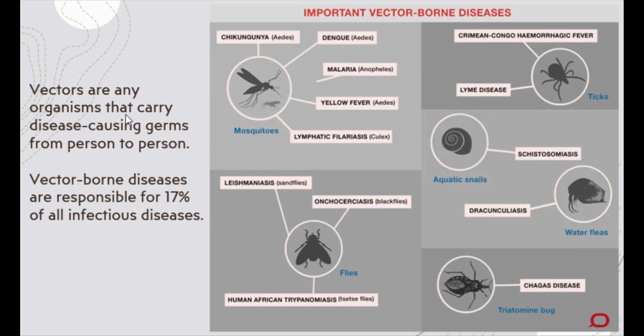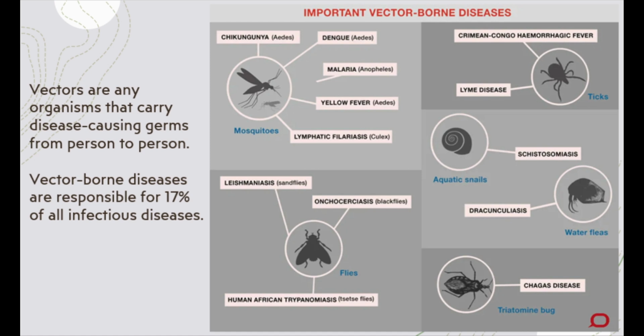Vectors are any organisms that carry disease-causing germs from person to person. Look at the example of mosquitoes. Not all mosquitoes can act as vectors or carriers, but certain types of mosquitoes, such as Aedes mosquitoes, Anopheles mosquito, and the Culex mosquito, can act as good carriers of the organisms that cause diseases such as chikungunya, dengue, malaria, yellow fever, and filariasis. When these types of mosquito bite an infected person, the disease-causing germ is transferred into the body of the mosquito and remains there till it is transferred to the body of another person through another mosquito bite.